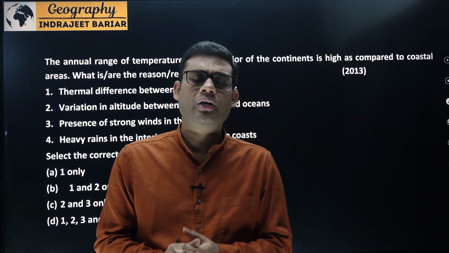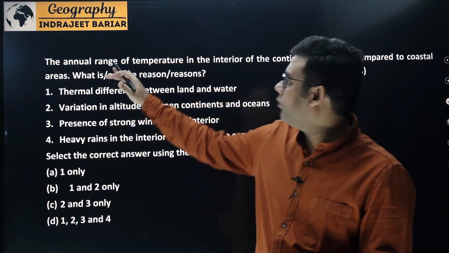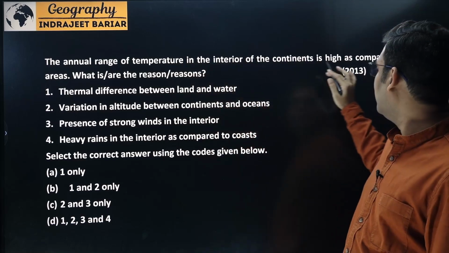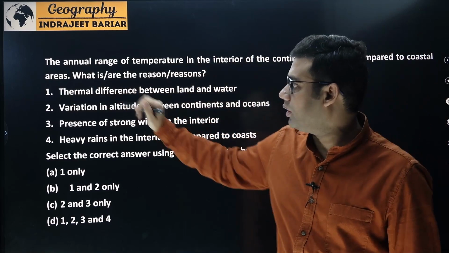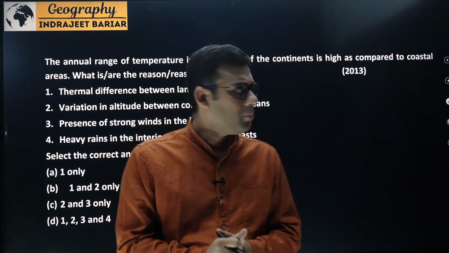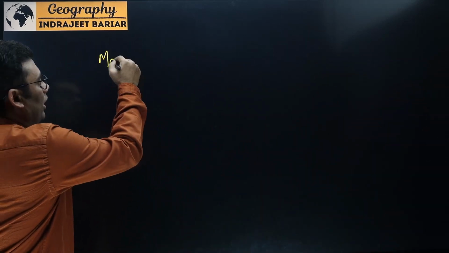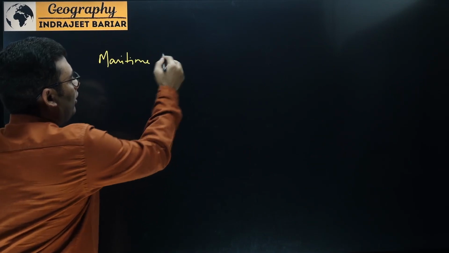Prelims 2013 question from climatology. And the question reads, the annual range of temperature in the interior of the continents is high as compared to coastal areas. What are the reasons? So this is a concept based question taken directly from the idea that we identify as maritime effect